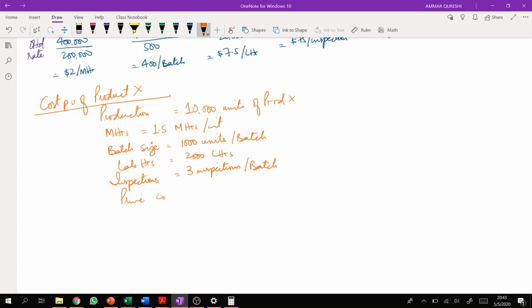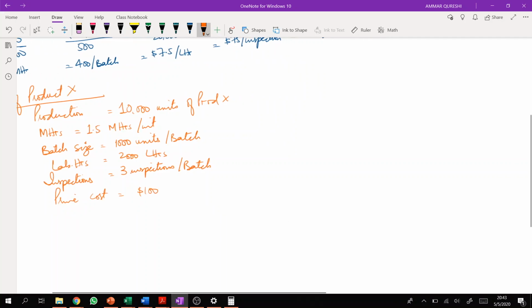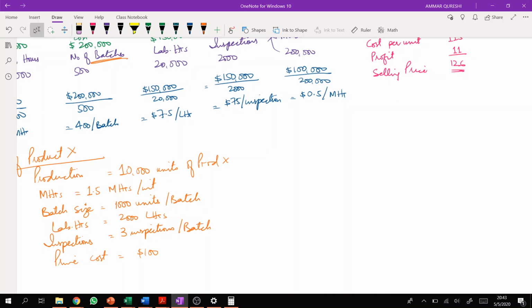There is nothing wrong with the prime cost. Prime cost is not the major area of concern for us, right? So let's start the calculation of cost per unit of the product by using activity based costing, right? So see, first of all, we need to distribute machine related cost.